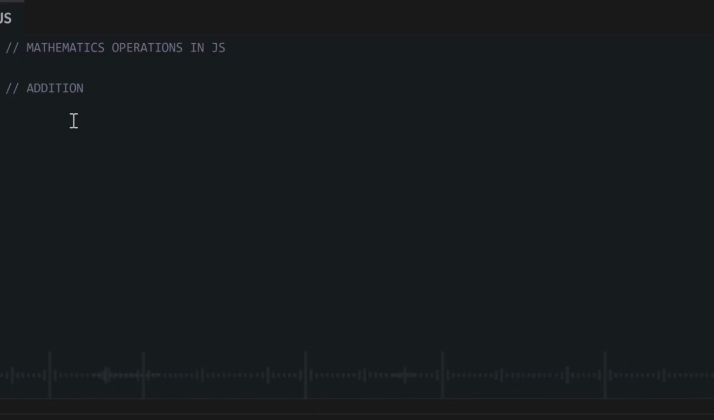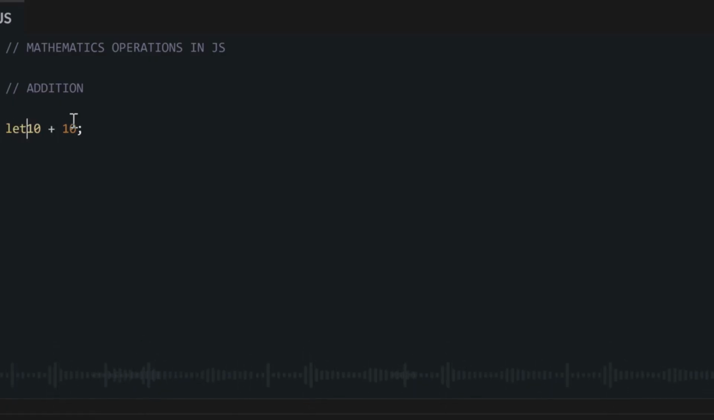We will begin with addition. If you want to do addition in JavaScript, it is very simple. You can just do it the way we write normal mathematics. For instance, if you want to do 10 plus 10, you simply write 10 plus 10. And if you run this, it will give you the correct value.